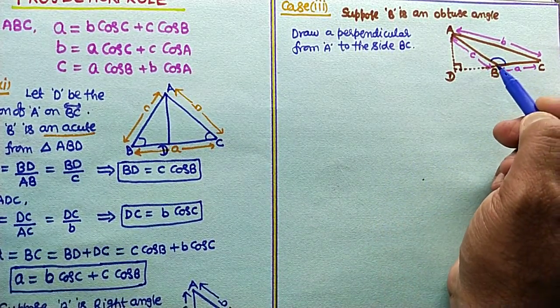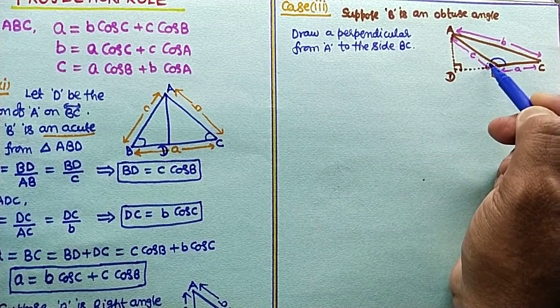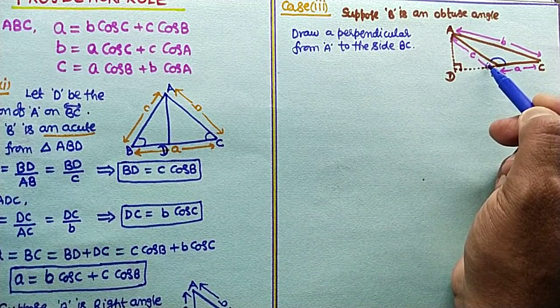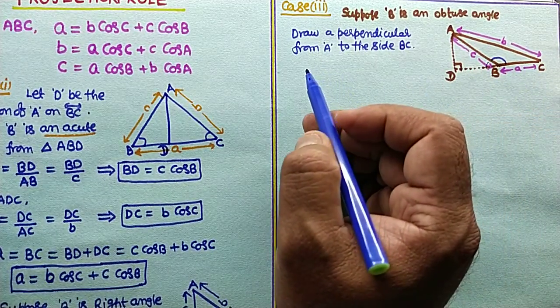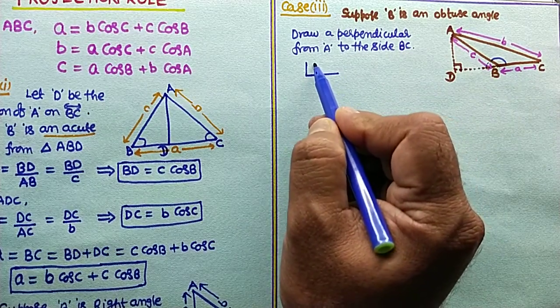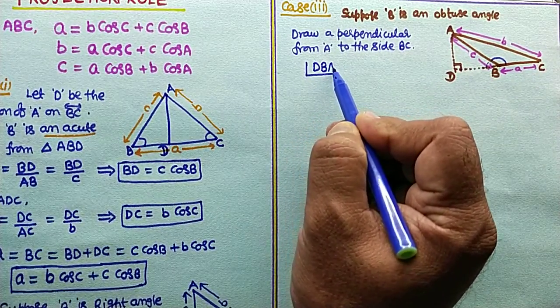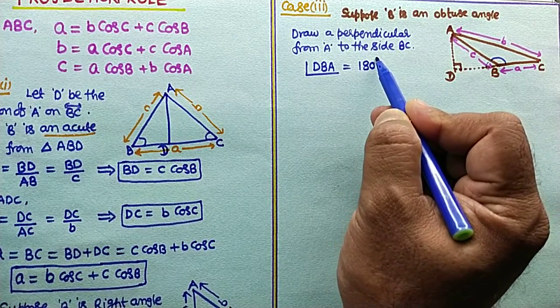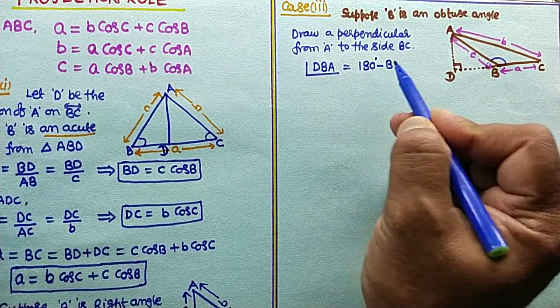The dotted line is the total straight angle. So angle DBA, this side, is equal to 180 degrees minus B.